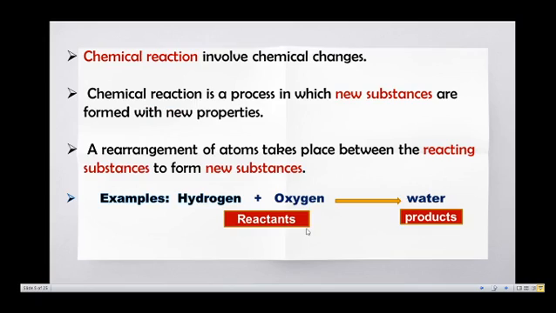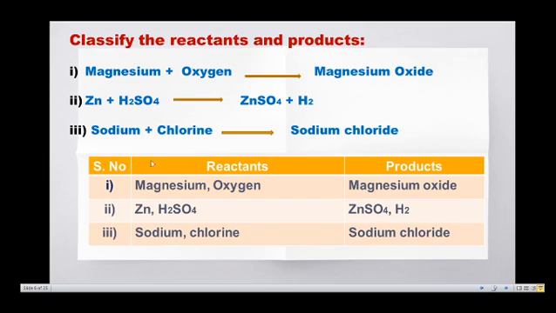In a chemical reaction, new substances are formed with new properties. The rearrangement of atoms takes place between the reacting substances to form new substances having entirely different properties. For example, hydrogen reacts with oxygen, it gives water. In this reaction, hydrogen and oxygen are reactants and water is the product.